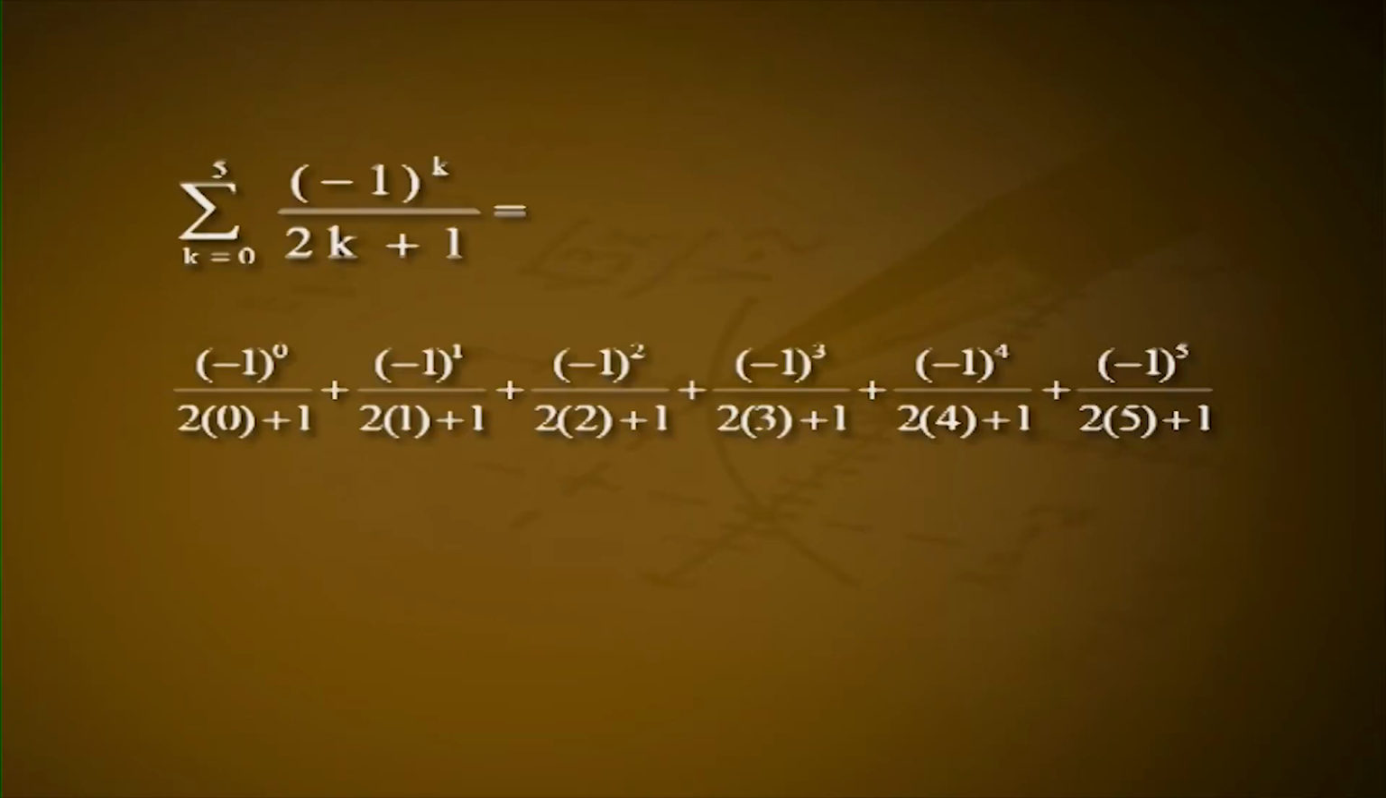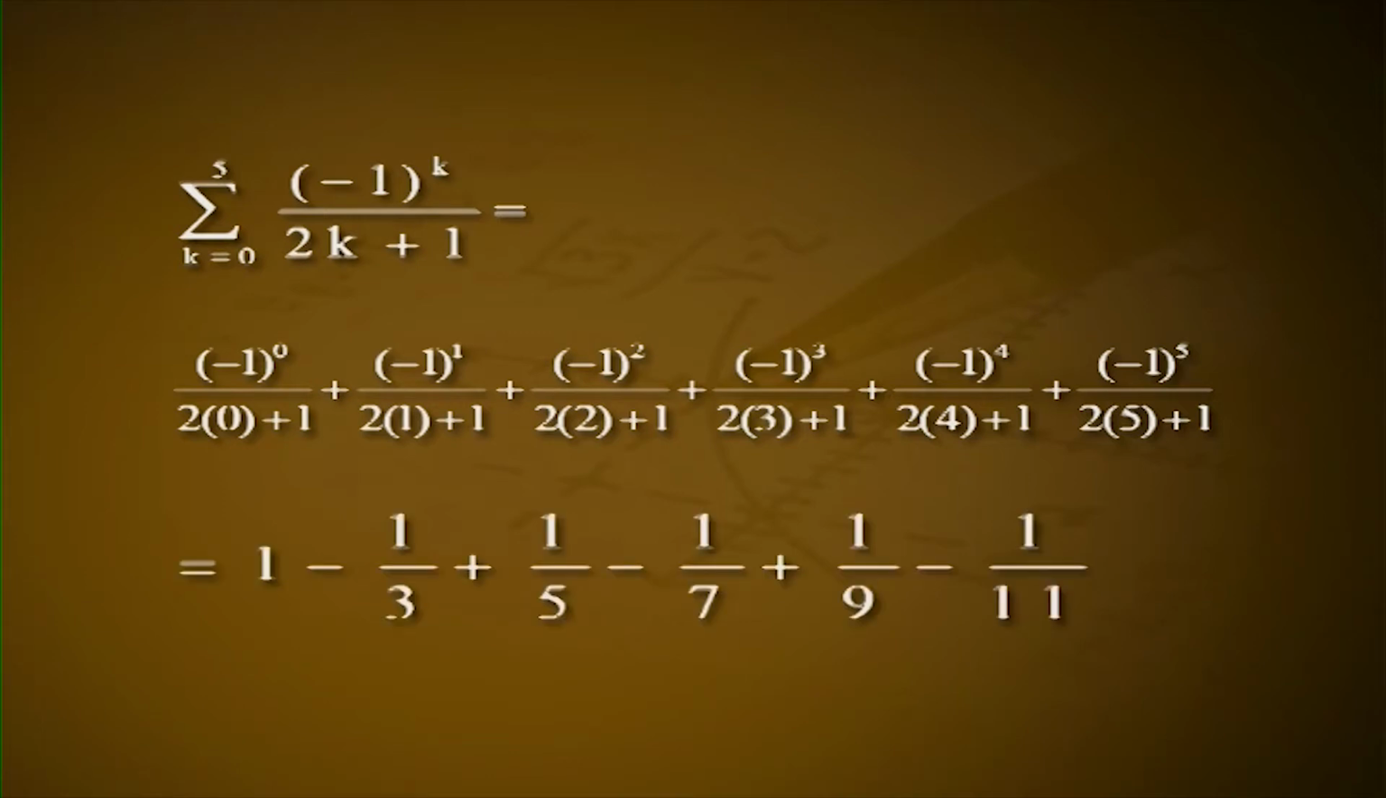2. Sigma k equals 0 to 5 of (minus 1) to the power of k divided by (2k plus 1) is equal to (minus 1) to the power of 0 divided by (2 into 0 plus 1) plus (minus 1) to the power of 1 by (2 into 1 plus 1) plus (minus 1) squared divided by (2 into 2 plus 1) plus (minus 1) cubed by (2 into 3 plus 1) plus (minus 1) raised to 4 by (2 into 4 plus 1) plus (minus 1) raised to 5 divided by (2 into 5 plus 1), which is equal to 1 minus 1 by 3 plus 1 by 5 minus 1 by 7 plus 1 by 9 minus 1 by 11.